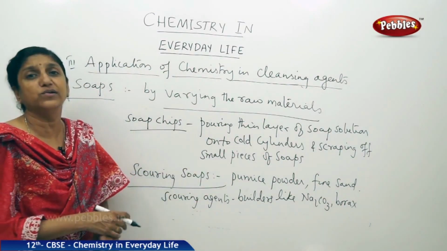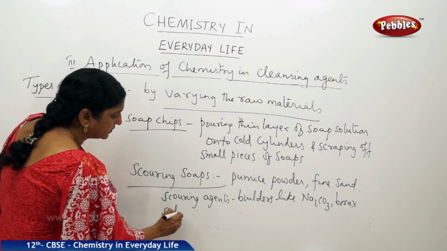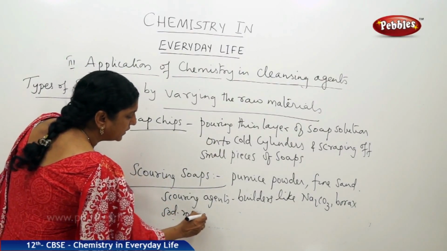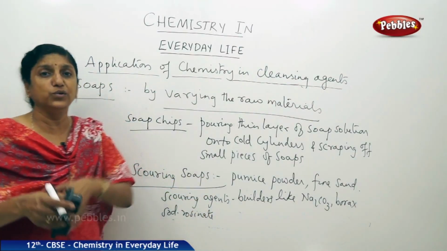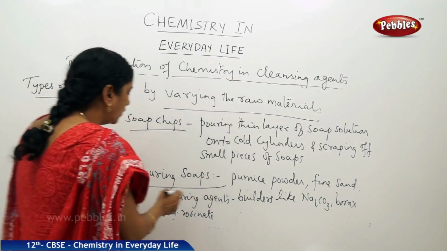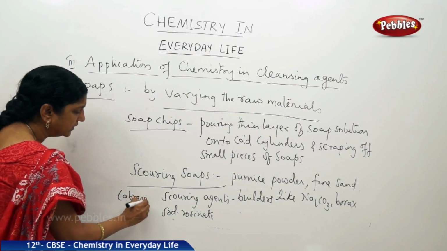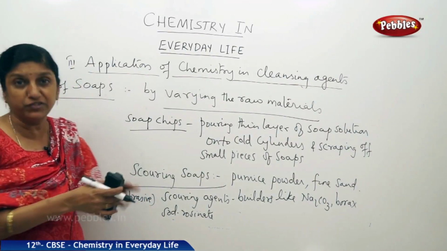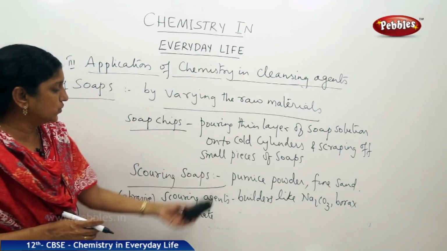So builders are also added, like even your sodium rosinate is also a good builder. So scarring soaps are used which contain these scarring agents which are called abrasives. What are abrasives? They are hard. They provide rough surfaces for effective cleaning. So scarring soaps you have.